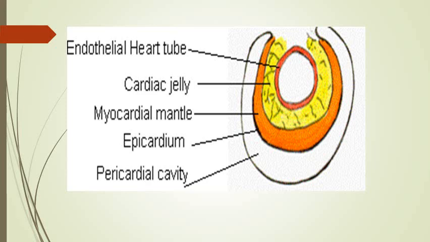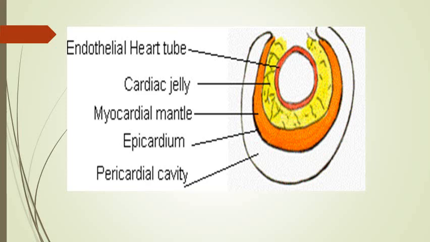The pericardial cavity is lined by the visceral layer of pericardium, which is actually the epicardium, and the outer wall of the pericardial cavity is formed by the somatic layer of the pericardium, which is not derived from the proepicardial organ.